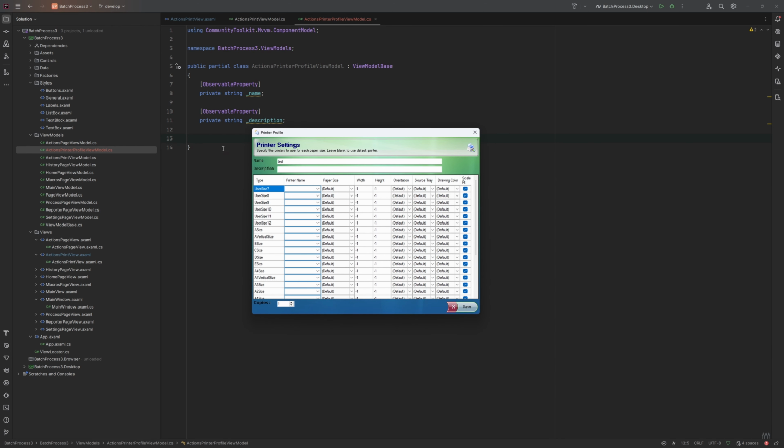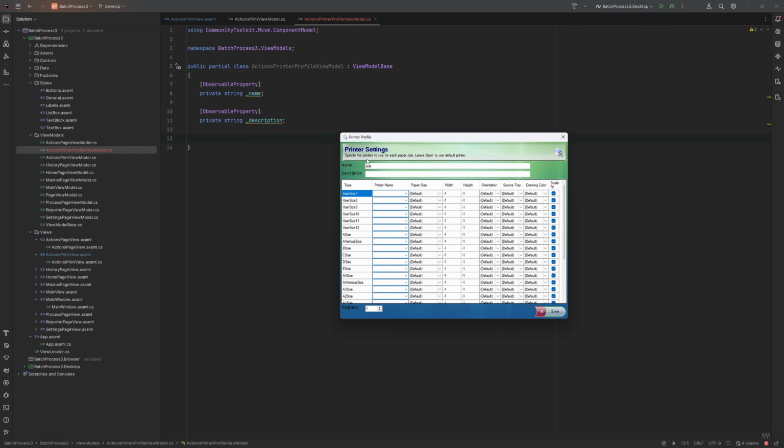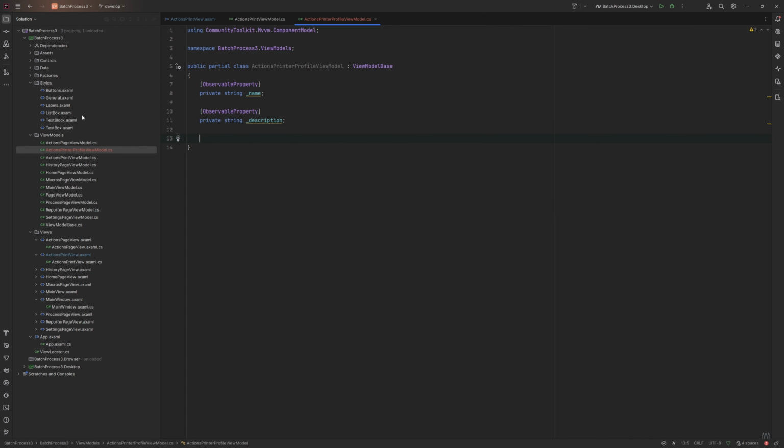So we need another view model now, and this will be a list of this view model that will contain the type, printer name, printer settings, all of this lot here. And this is obviously a printer settings view model. So with that in mind, we'll create another view model. We'll just copy and paste this one, rename it to actions printer profile view model.